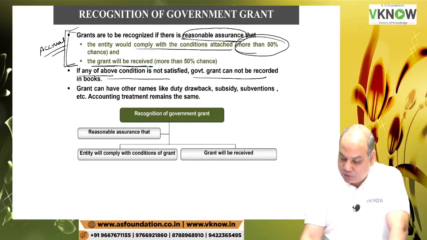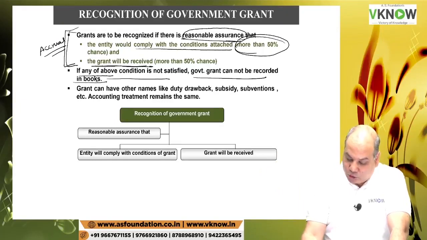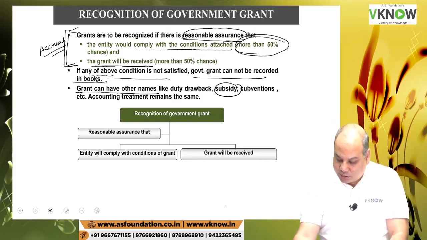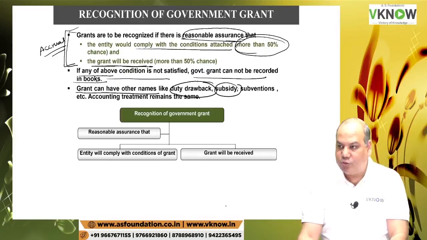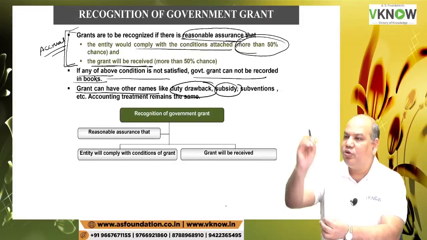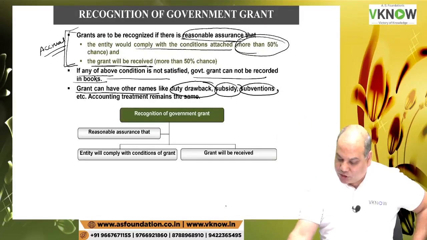Government grant will not be recorded in the books. Wait for the condition to be satisfied and then recognize the government grant. Government grants are known by other names also, like subsidy, which you know very popularly, duty drawback. This is basically for exporters. If you have imported goods and again export them, the duty which you pay on import will be set off against duty payable on export. So that is also a form of grant, or some other names like subvention.